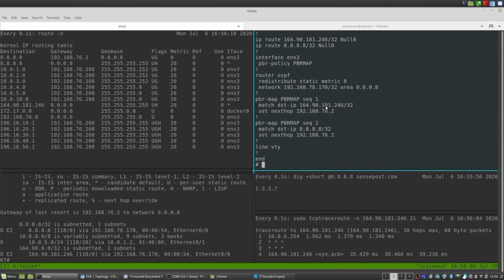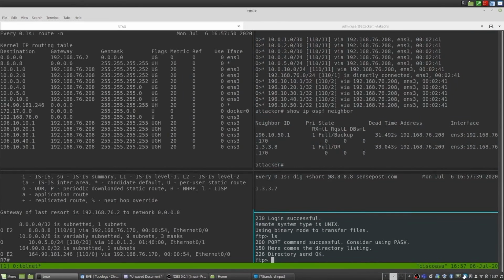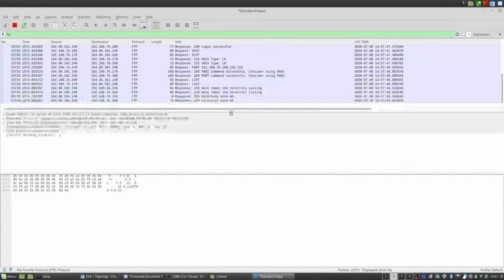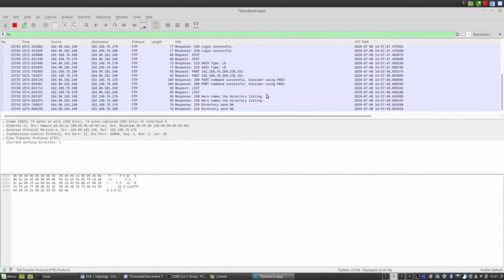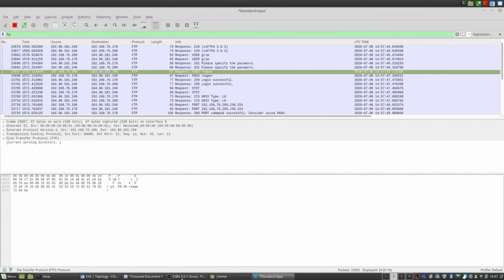So that's cool. We've neighbored up, we've injected some routes, but what is the net result of that? Let's have a look. Let's log into that FTP now, connect to it, specify the credentials, verify that we connected, and switch back to the Wireshark to see if we can successfully man in the middle. So here you can see that we've man in the middle, or person in the middle, I apologize, the FTP traffic, and we can observe the username and the password.